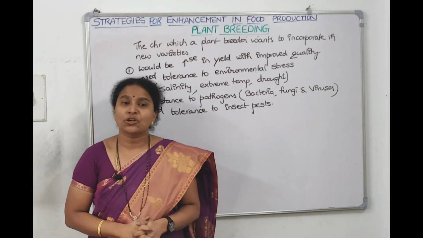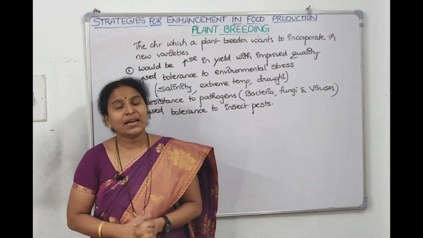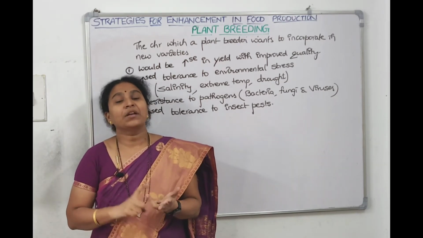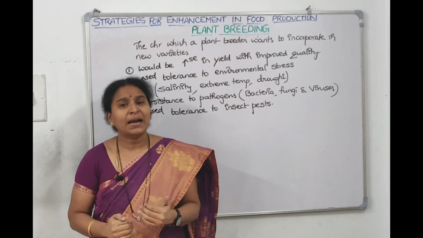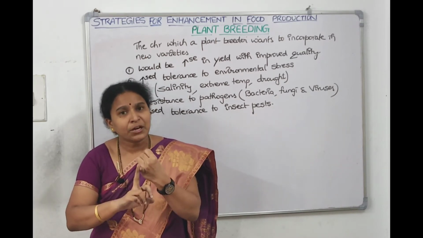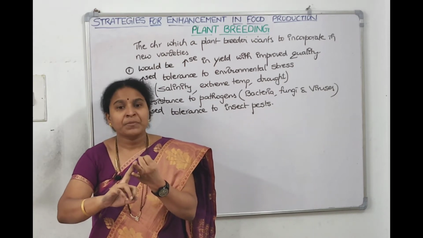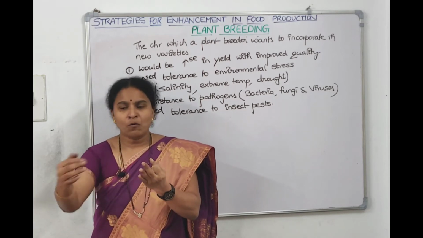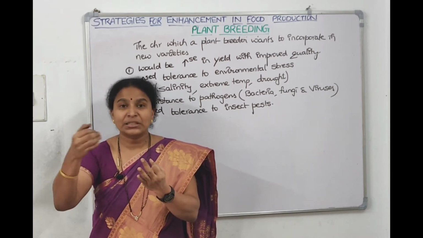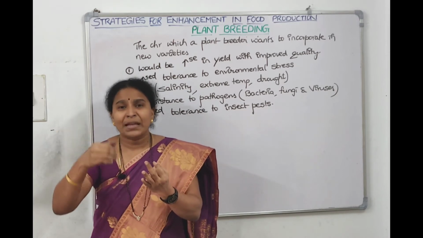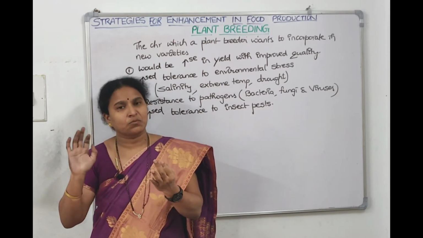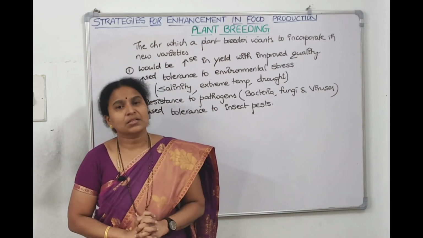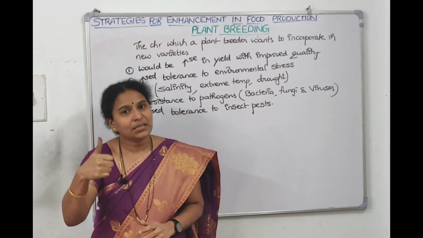What is it called? Collection of variability. The more we collect, the more we are introduced to the new genes. We need to collect them and we need to preserve, right? We need to collect the plant and we need to preserve. Wild varieties we need to preserve. The species we need to preserve, and the relatives also we need to preserve. Followed by, after preserving them, one by one we will take it out. The plant or seed we will take it out and we will read, we will evaluate and we will exploit the characters which are present in the nature. So this technique is called as collection of variability. That is the first step.